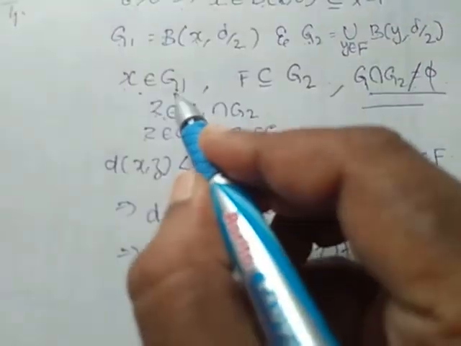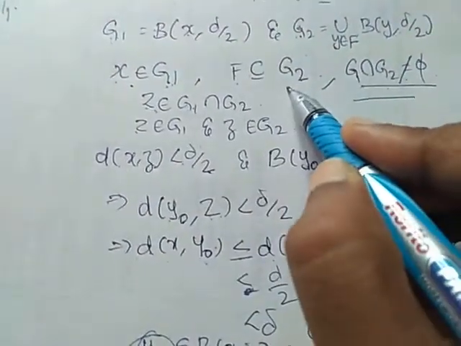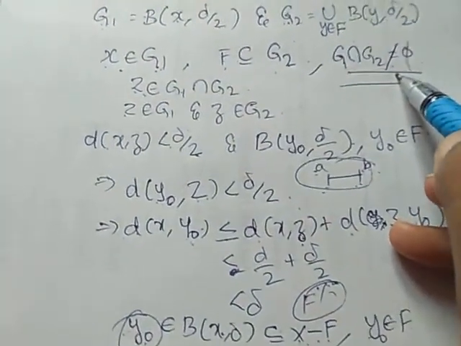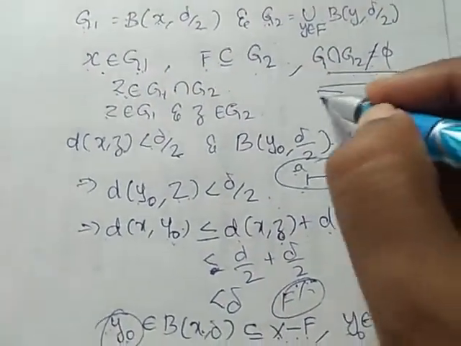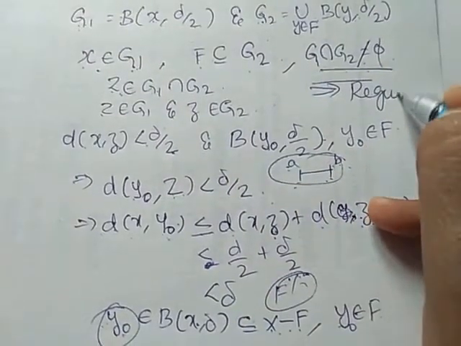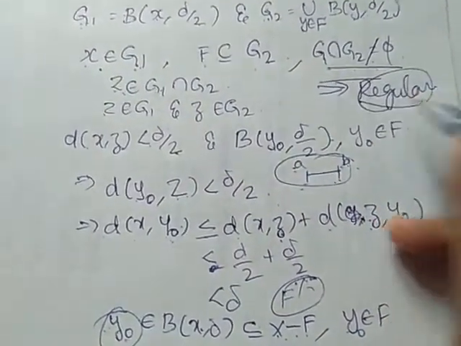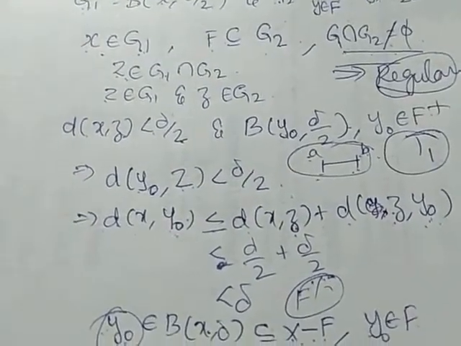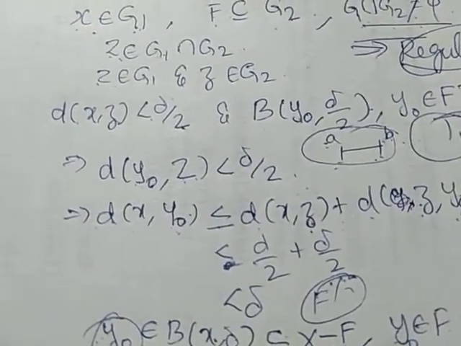If x belongs to G1, F is a subset of G2, and G1 intersection G2 is the null set, then it is a regular space. This implies it is a regular space. So every regular space plus T1 space is a T3 space. Therefore, a metric space is a T3 space.